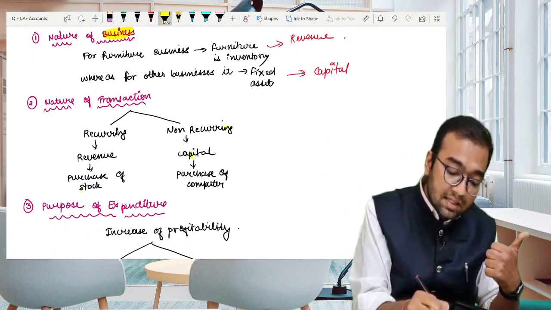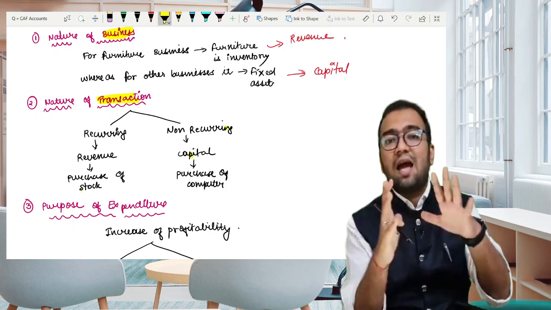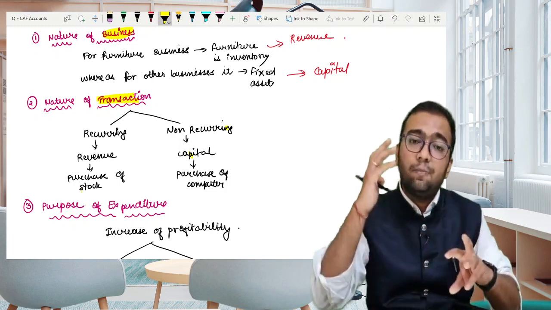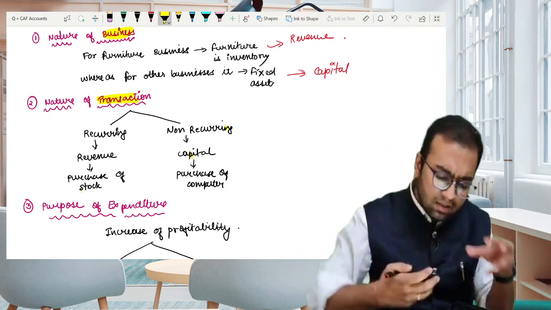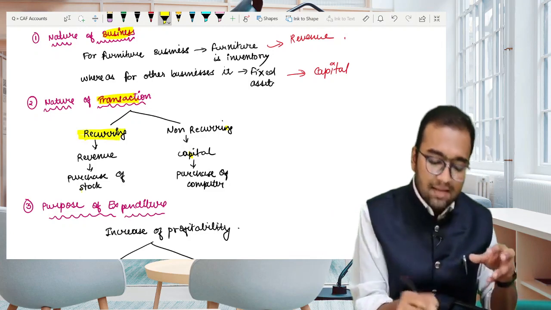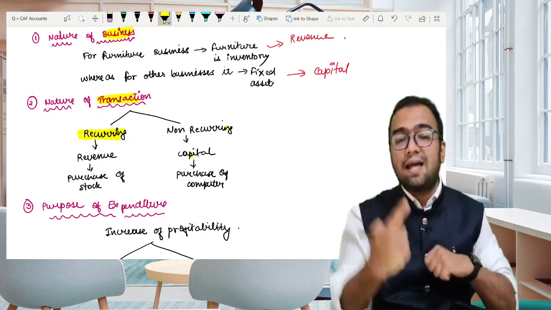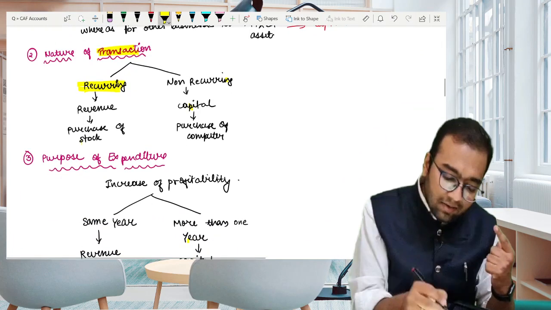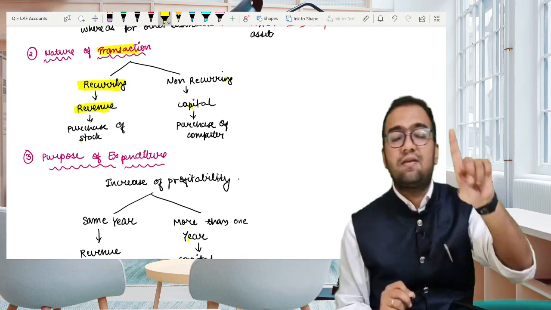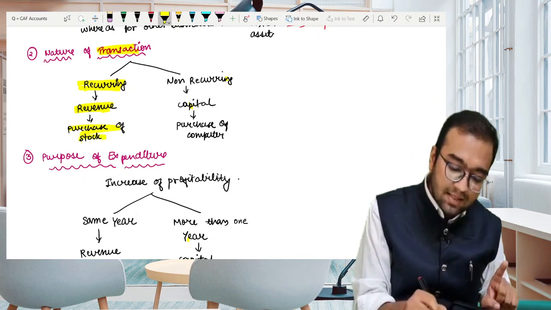Next point is nature of transaction. Secondly, we have to check whether the transactions are being carried out on recurring basis. If yes, then we will classify it as revenue. Example, purchase of stock.